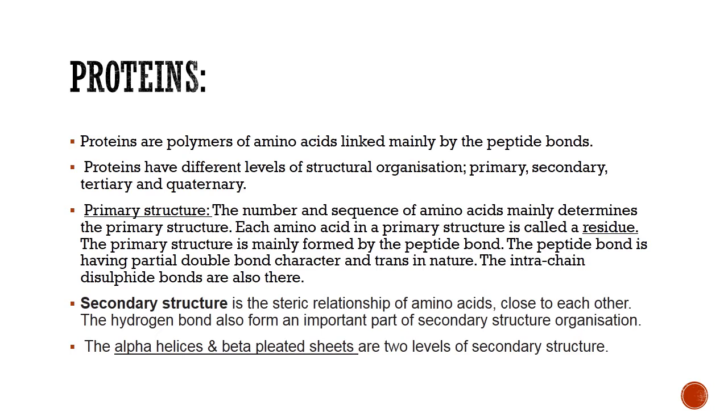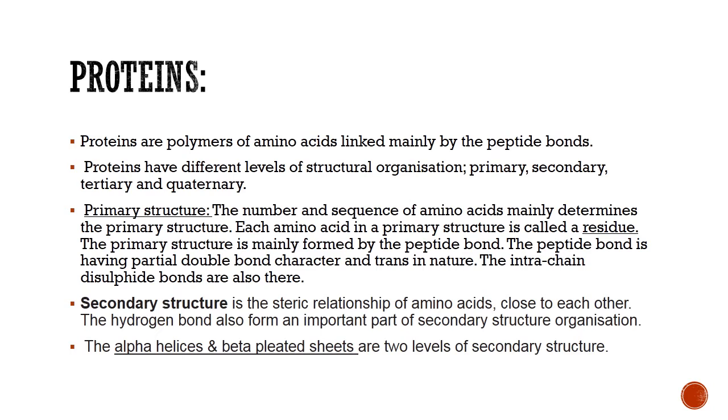Now, the proteins. Proteins are the polymers of the amino acids that are linked mainly by the peptide bonds. This peptide bond has a special character. This peptide bond is rigid in nature. All the functional groups involved in the peptide are coplanar, that is, they lie in the same plane, and normally the peptide bond is trans in character and it has a partial double bond like character.